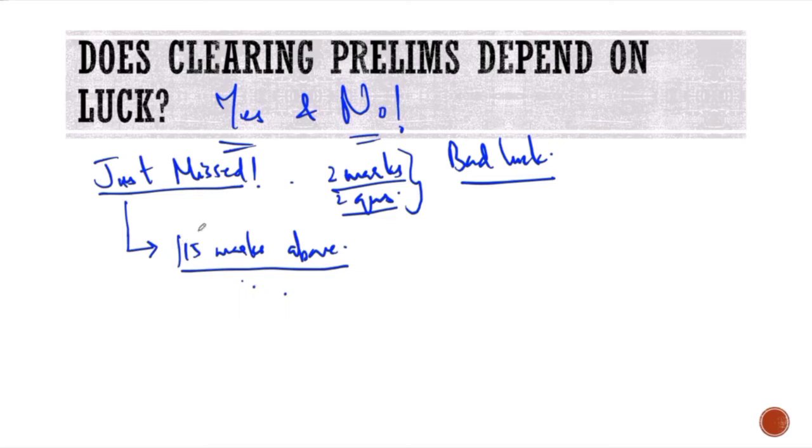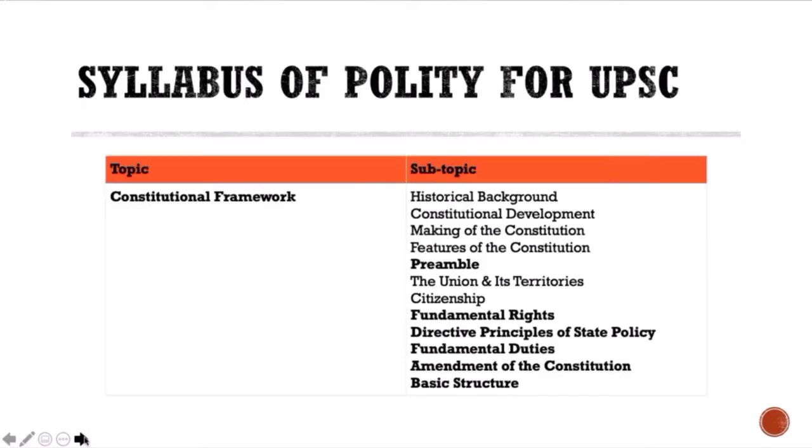If you think you're in the border region, you just have to maybe solve a few more questions. Revise the books a few more times so that you are nowhere close to the border. If you're going to be close to the border, then you're leaving it all to luck, and that is something that we want to avoid, and polity will help you in avoiding that. And I'll tell you the reason for it now.